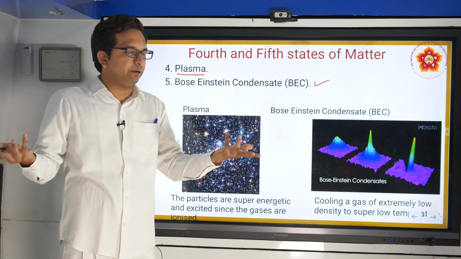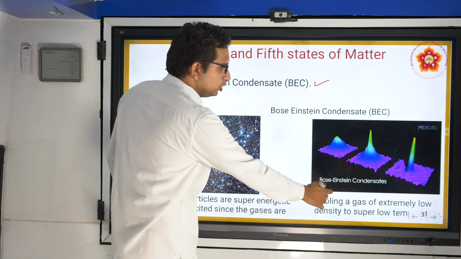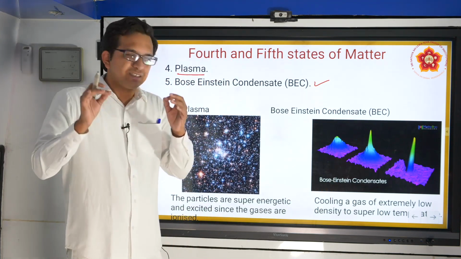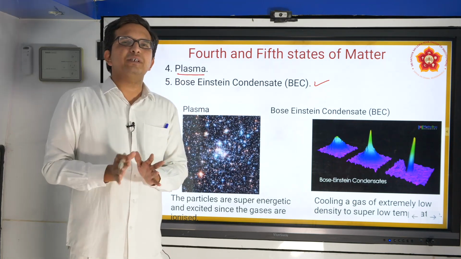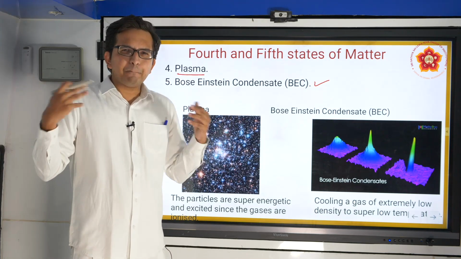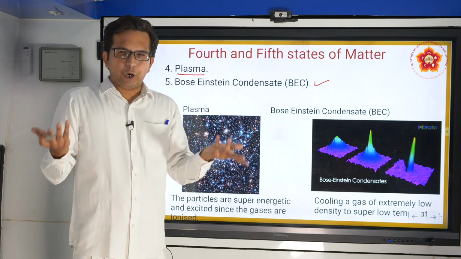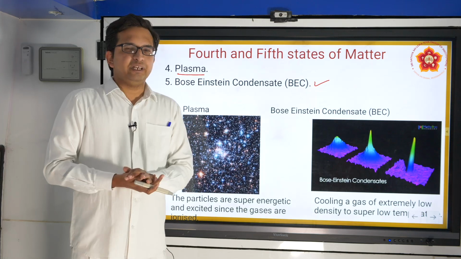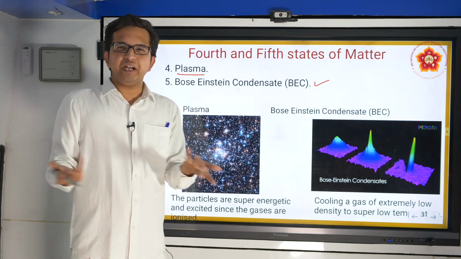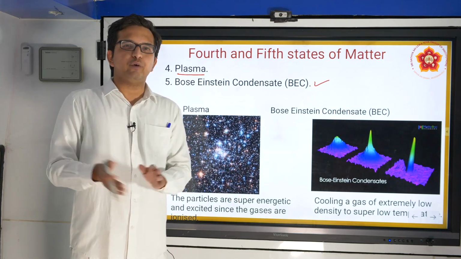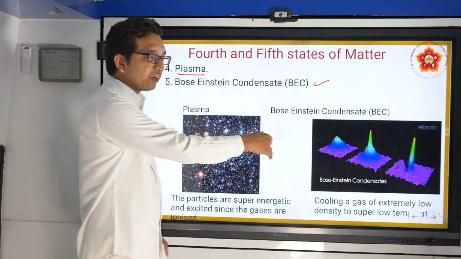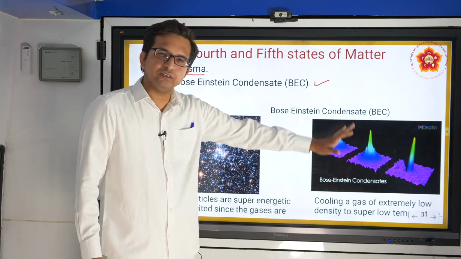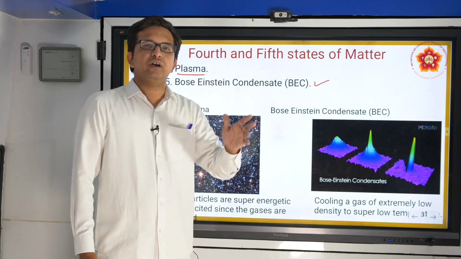This we have already studied. So those gas molecules are being compressed, with very low density, and very low temperatures are maintained. What is the temperature that we stay in? Probably it is around 25 degrees to 40 degrees. Some of you may stay in colder regions, might be around 10, 15, 20 degrees. But these are not at these conditions. This sort of state of matter is obtained at very, very low conditions.